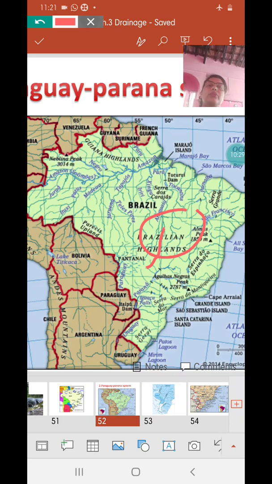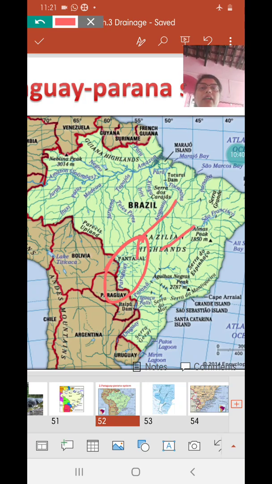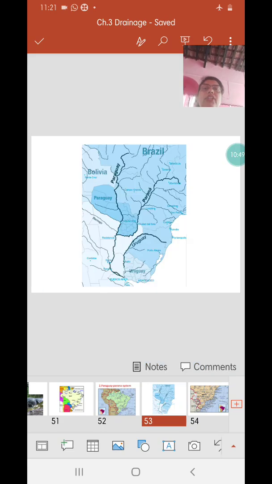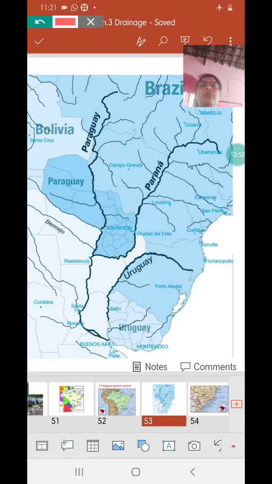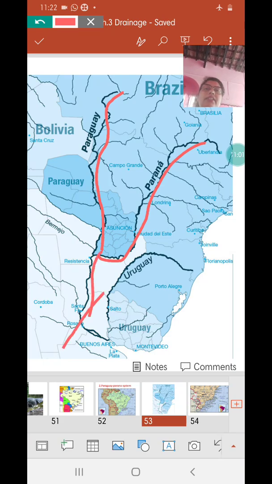And Paraguay and Parana originate in these Brazilian highlands, more on the southwestern slopes of the Brazilian highlands. The Paraguay River is important as it forms the Pantanal wetlands here. On its way, Paraguay and Parana meet, and then they flow as one river as Parana into Argentina. I'll give you another picture here so that it will be a little clearer for you. Paraguay forming the Pantanal wetlands over here, Parana joining it here, and ultimately they flow as Parana and enter into Argentina.